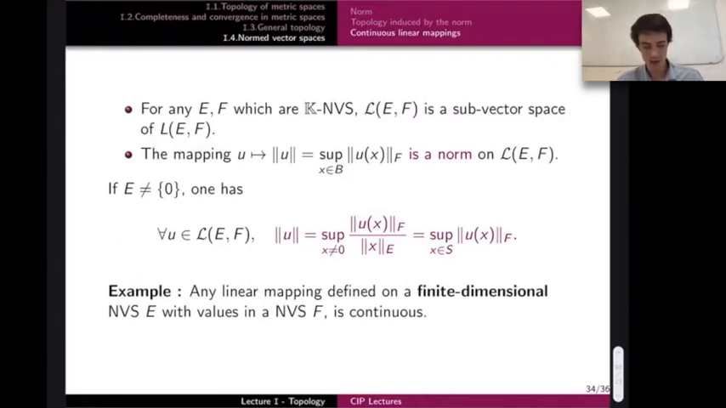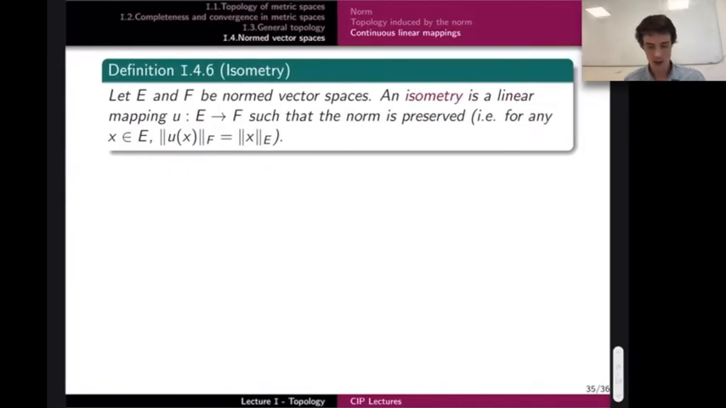Any linear mapping defined on a finite dimensional space with values in any normed vector space F is continuous. That's what I mentioned earlier. You can try to verify this. And I will conclude with one more theorem that I will not prove, but that can be very useful. It will be useful later, in particular on Hilbert spaces during the next lecture.